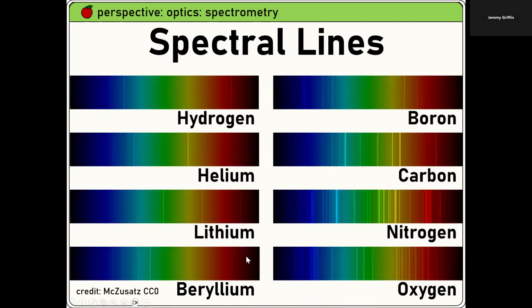Here's one thing you can do with this: spectral lines. Now here are spectral lines for the first 8 elements. Have you guys ever read a science article? It's like, oh, scientists discovered some exoplanet that's crazy far away from us, and we think it has water vapor in its atmosphere. How would they possibly know that? You know that from spectrometry. So there are waves of light that pass through the atmosphere of that planet, and then they say, hey, we have hydrogen and oxygen in a 2-to-1 ratio, so it's probably water on that planet.